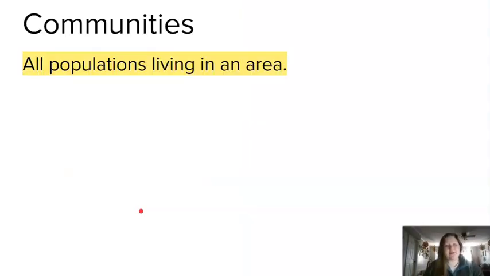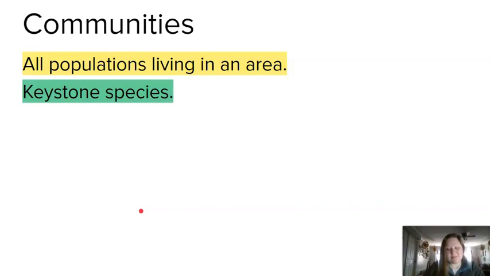So communities. Communities are all populations living in an area. So if populations are one specific species, like a group of one species, and communities are all populations, that means that communities are all of the living things in an area, because all living things would fall into a population. So all populations means it's all of the living things.